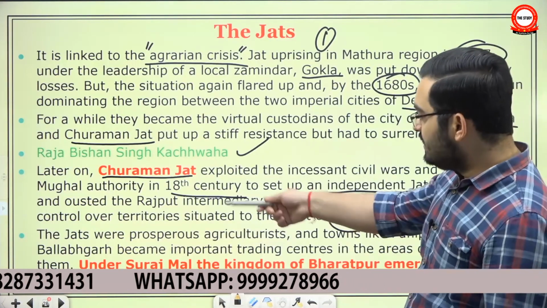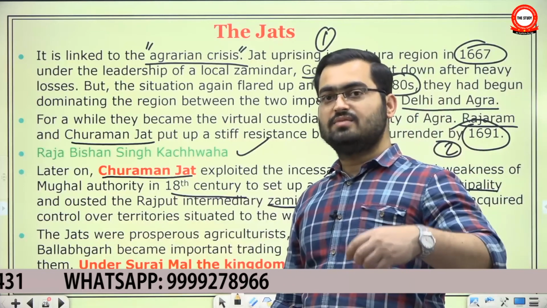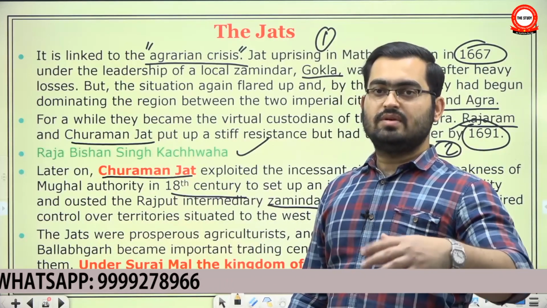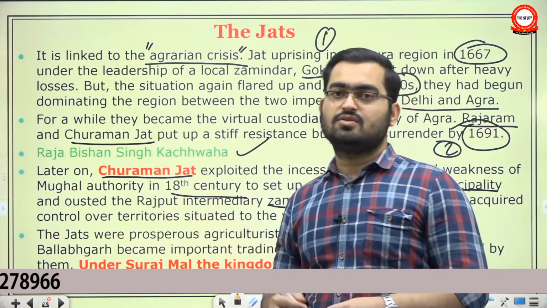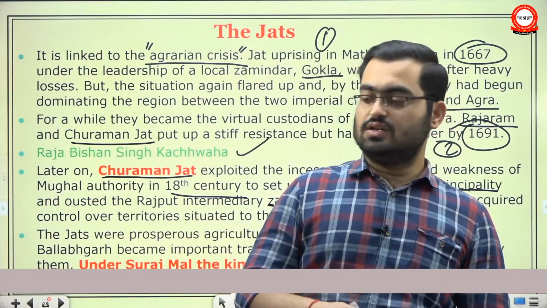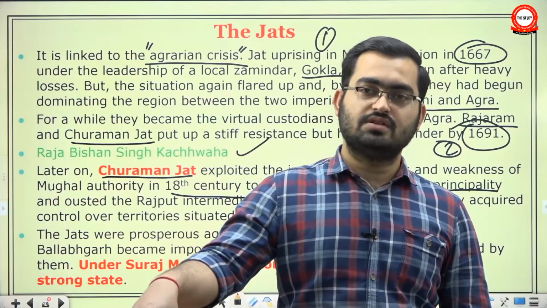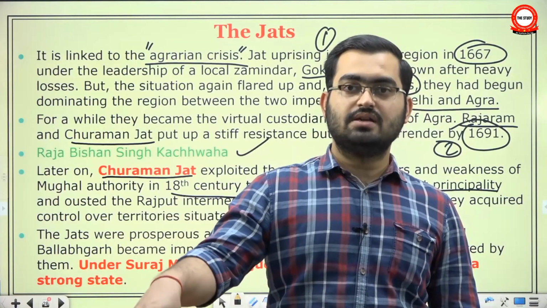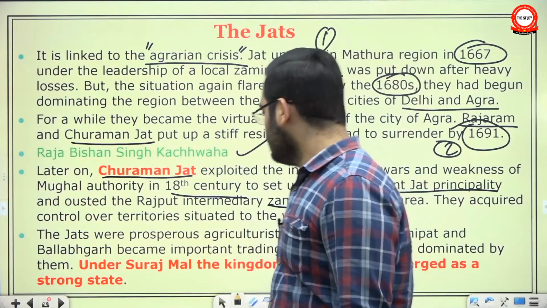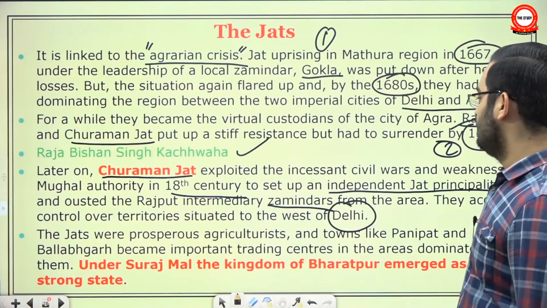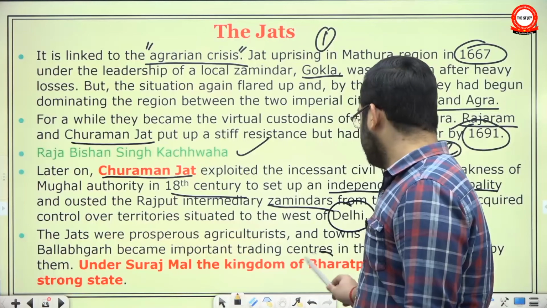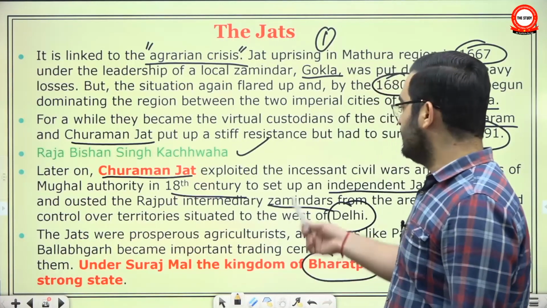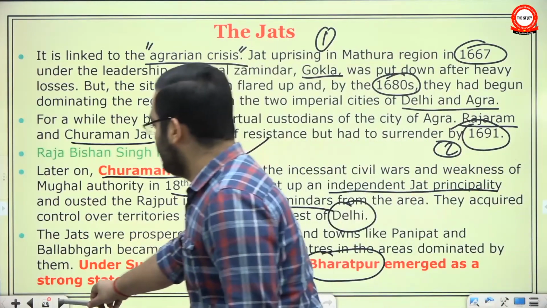See, they were very close, such an independent kingdom so close to the Delhi. Now imagine the decline of royal imperial authority. There is this place called Maidan Garhi in Delhi. That was the closest outpost of this Jat state to the imperial center. Under Surajmal, kingdom of Bharatpur emerged as the strong state. Bharatpur, which is currently in Rajasthan, it was the capital of this Jat state.